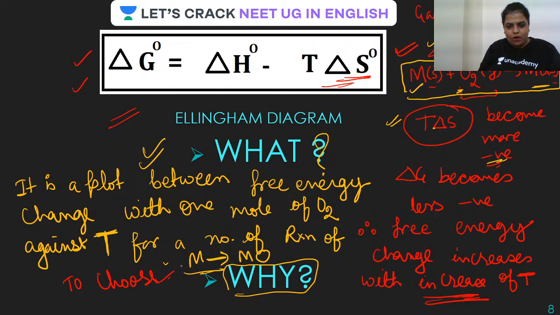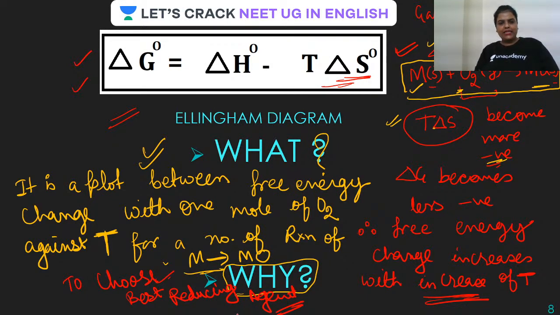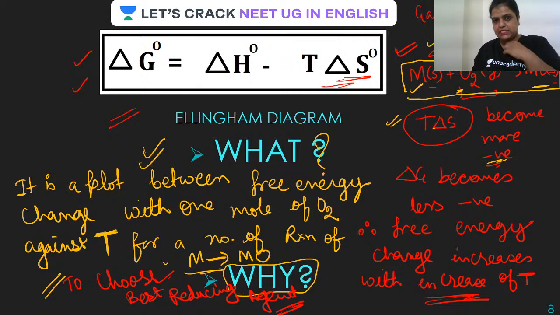Good. So the purpose of that is to choose the best reducing agent. I'm repeating, why are we doing all this? Because we want to choose the best reducing agent. Now, what are the features looked into when choosing the best reducing agent, guys? The very first principle of metallurgy: it should be economical and convenient.